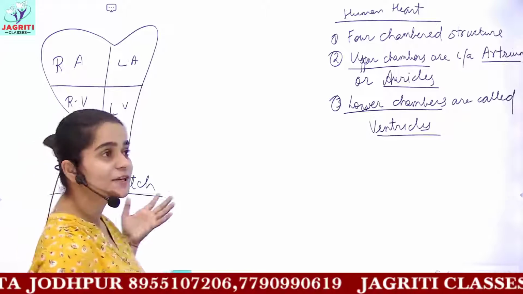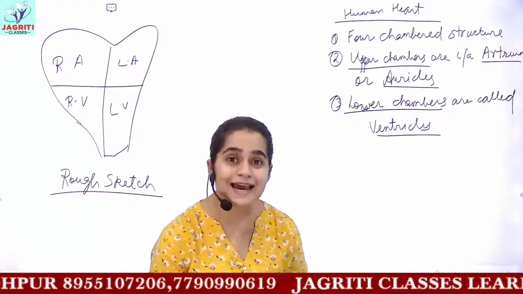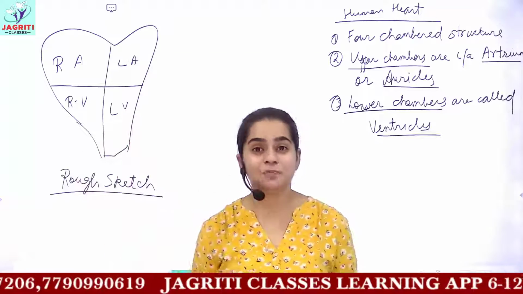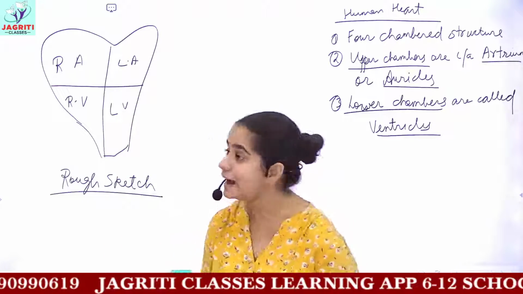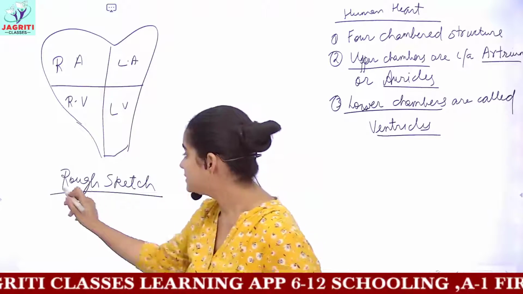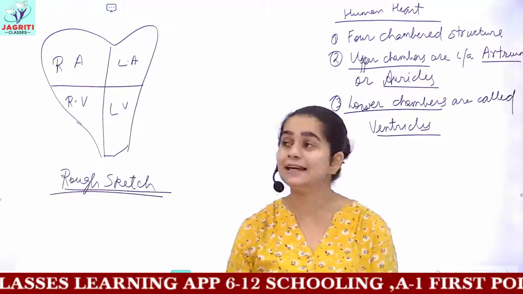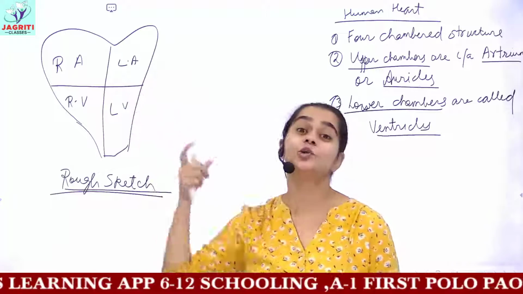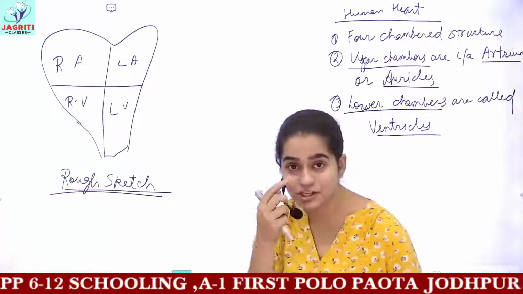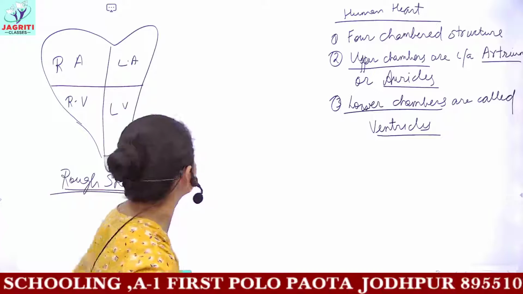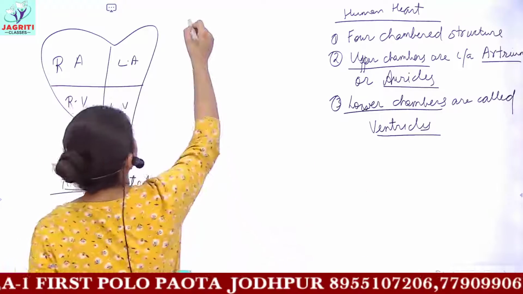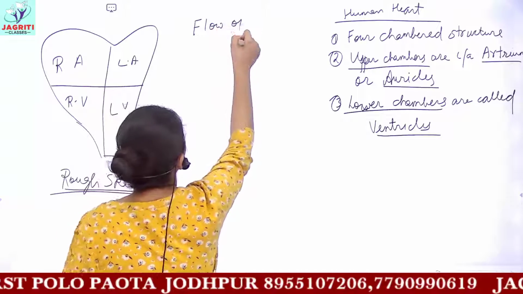This kind of rough sketch I am drawing to make you understand the concepts, just as we saw the passage of air inside our respiratory tract. Similarly, we'll see how blood flows through these different chambers. So this is the rough sketch to make you understand the passage of blood through the heart. Now we have the lower chambers as ventricles and the upper chambers as atrium or auricles. So next, let's study the mechanism of flow of blood. So we are studying flow of blood.